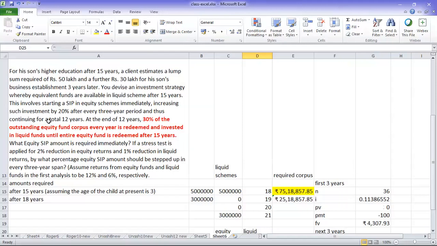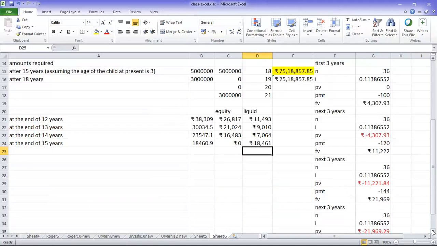So this is what is stated in the place I have highlighted in red color now. At the end of 12 years, 30% of the outstanding equity fund corpus every year is redeemed and invested in liquid scheme until the entire equity fund is redeemed after 15 years. Okay. So my comparison is going to be happening only at the 15th year. So no problem. What we calculated as the NPV is fine. Earlier first step we did, that is fine.